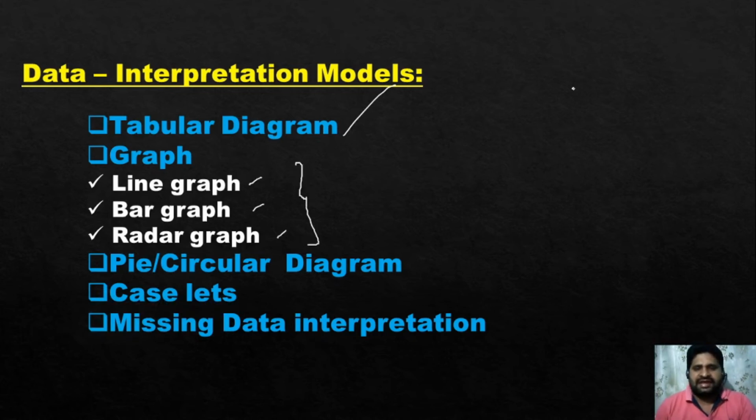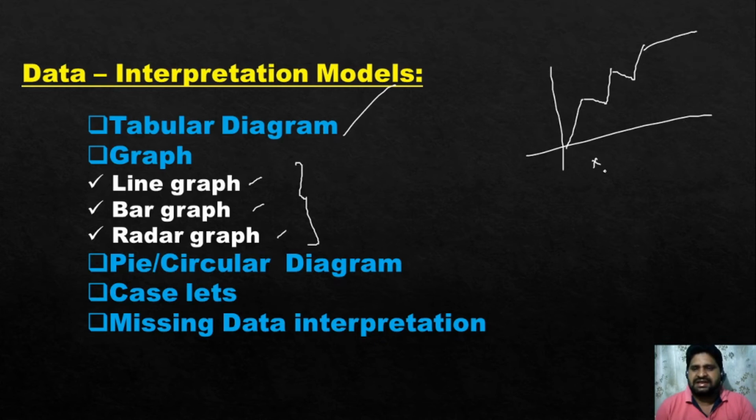When you're taking line graphs, in the sense, there will be x and y coordinate axes. It will be represented in the form of lines on the x and y axes. As I said, it will be company A, company B, company C, company D, like that the data will be given. So what you do is, first of all, I said we have to understand the data clearly. We have to analyze the data clearly. Now, it will be given in the form of graphs. Then what you do here, we'll retrieve the data first.